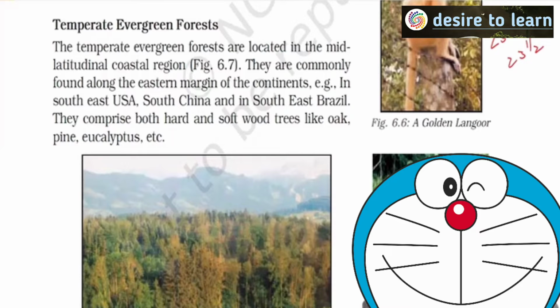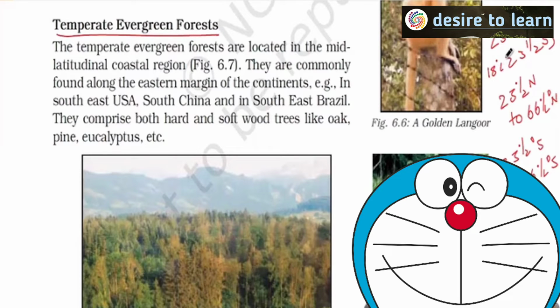That is 23.5 degree north to 23.5 degree south. When I am talking about temperate, I am talking about 23.5 degree north to 66.5 degree north, and 23.5 degree south to 66.5 degree south. So here I am talking about a particular region. The difference is, in the tropical region, temperature usually never goes below 18 degrees Celsius. Even in winters, temperature will be on average 18 degrees.